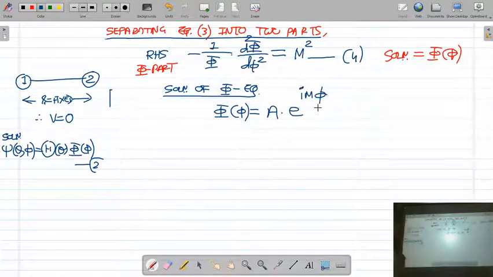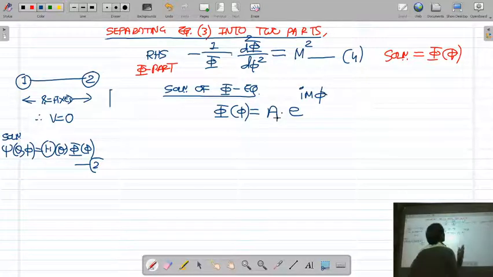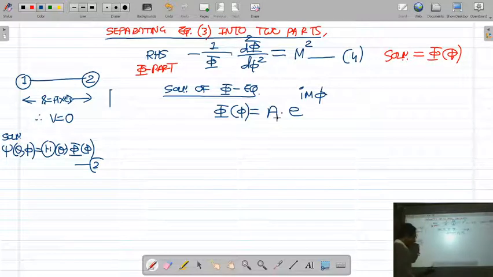This is a simple second order differential equation, just like the simple harmonic oscillator, you know, d square y upon dt square plus omega square y is equal to 0. Its solution is a combination of sine function and cos function, and a combination of sine function and cos function is nothing but an exponential function. So the solution of the phi part of Schrodinger equation is A e raised to i m phi, where m is an unknown constant that we are going to determine.